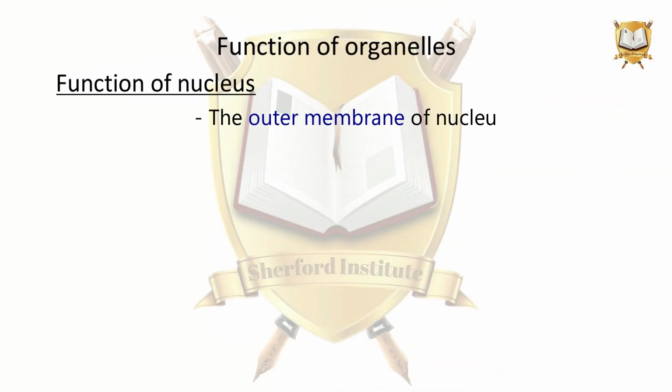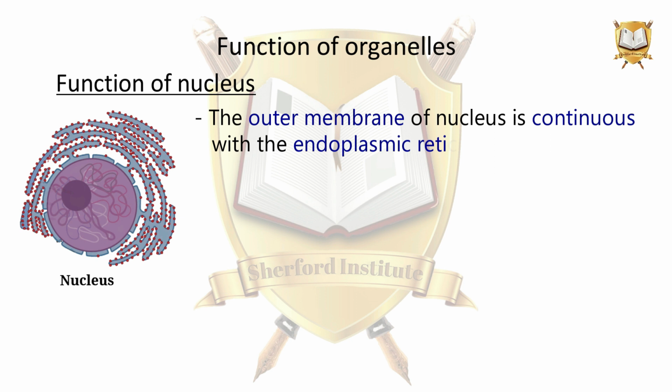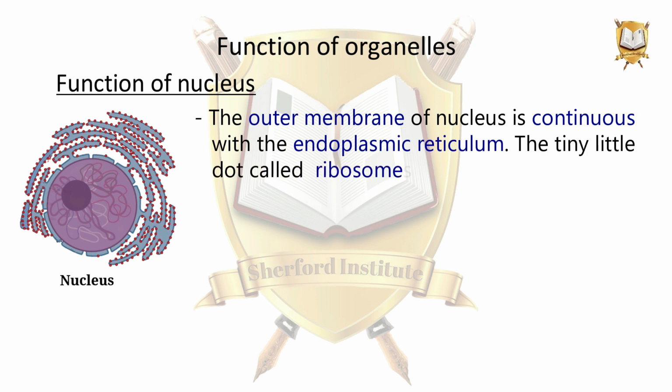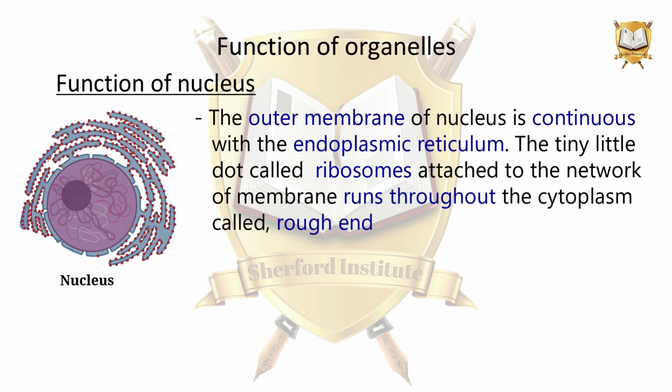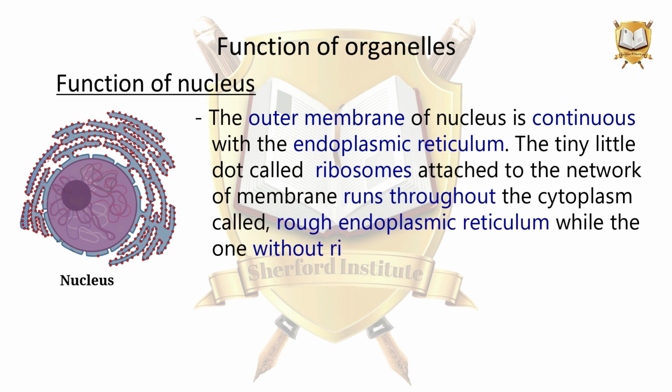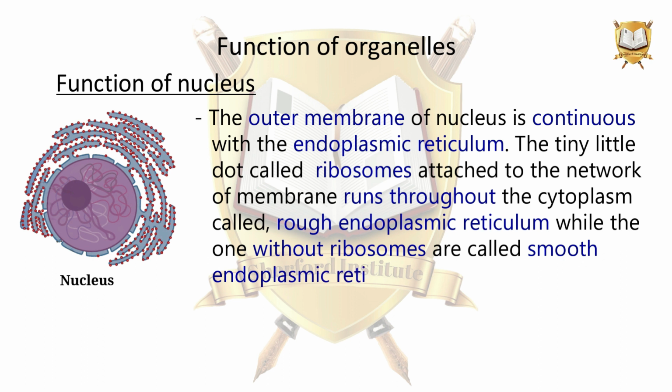The outer membrane of the nucleus is continuous with the endoplasmic reticulum. The tiny little dots called ribosomes are attached to the network of membrane that runs throughout the cytoplasm, called rough endoplasmic reticulum, while the one without the ribosomes is called smooth endoplasmic reticulum.